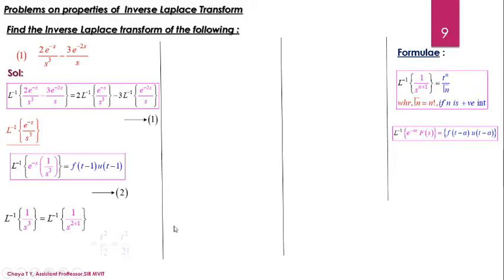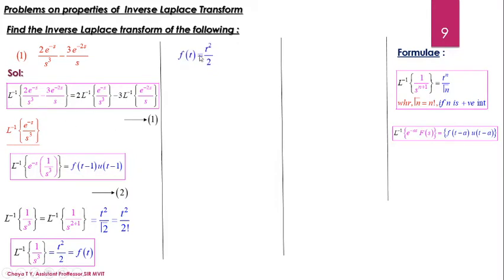After using this formula, we get Laplace inverse of the term 1 by s to the power 2 plus 1 as t square divided by gamma 3. So what is gamma 3? Gamma 3 will be 2 factorial by using the expression. So the value for Laplace inverse of 1 by s cube is t squared by 2, which can be considered as f of t. Now we don't want the value of f of t. Instead, we need the value of f of t minus 1. So I am going to consider the definition of f of t as t squared by 2.